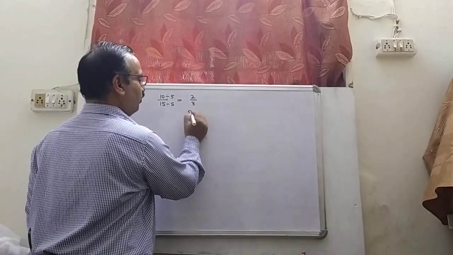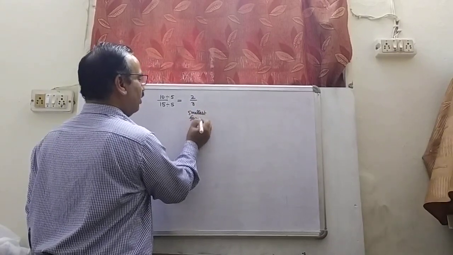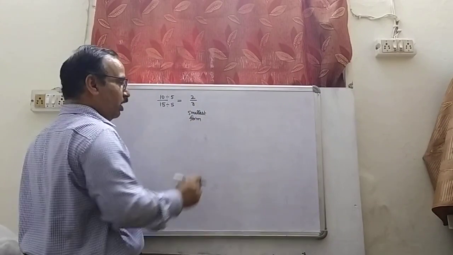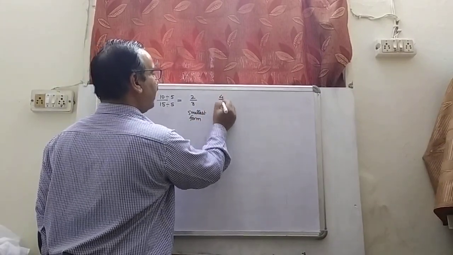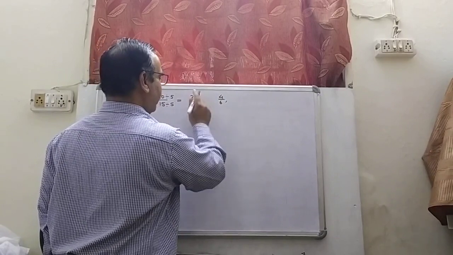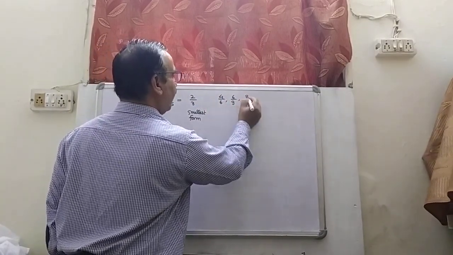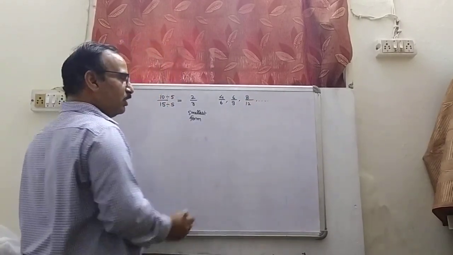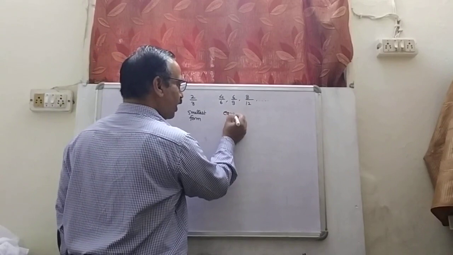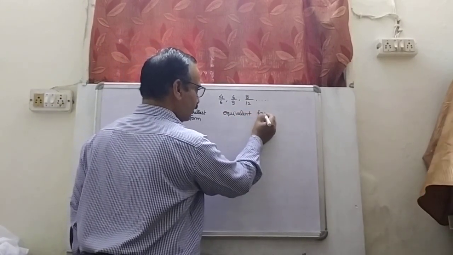It is the smallest form of this fraction. And if we talk about the equivalent version, then it may be 4 by 6, it may be 6 by 9, it may be 8 by 12 and so on. These all are equivalent fractions.